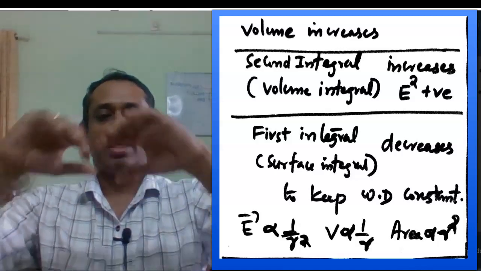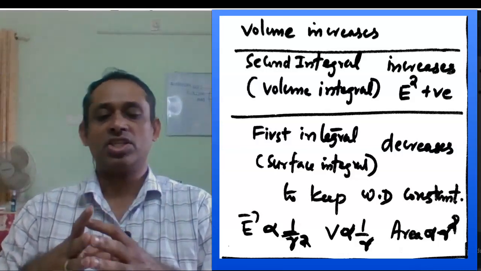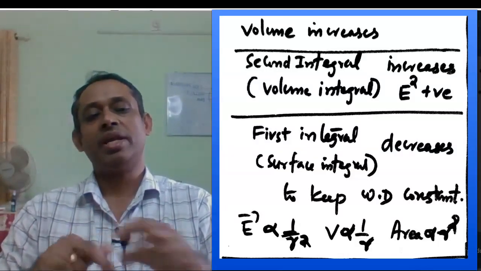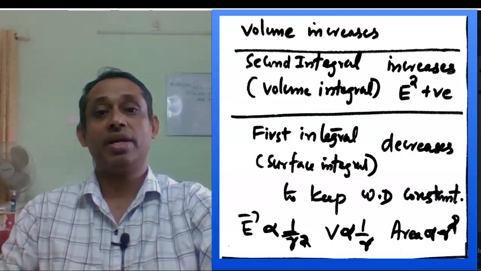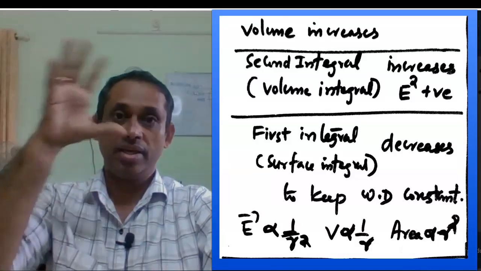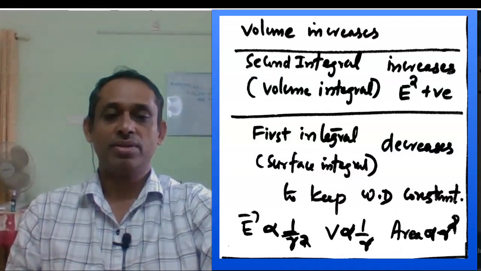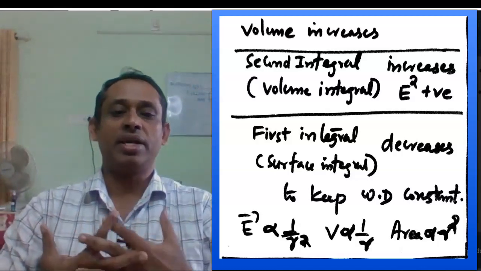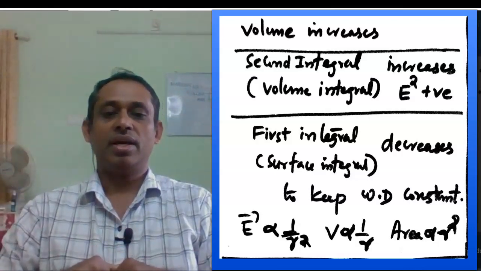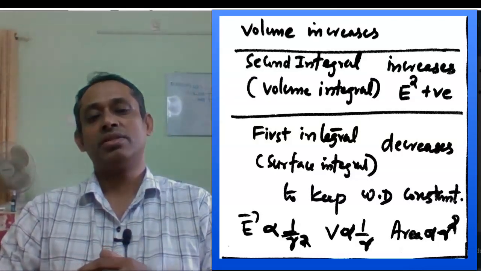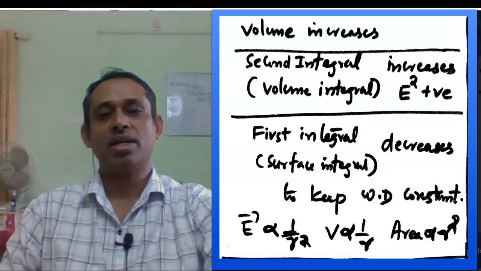So in effect, the surface integral containing E and V will vary as 1 by r. So if you increase the volume, r will increase, so the surface integral will decrease. Okay, I think it is clear to you.